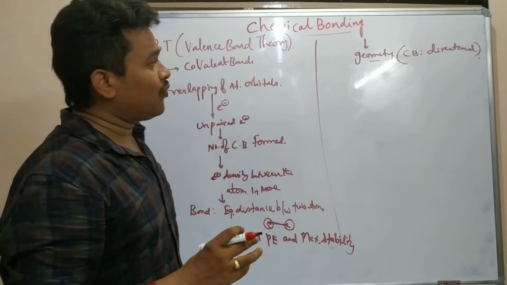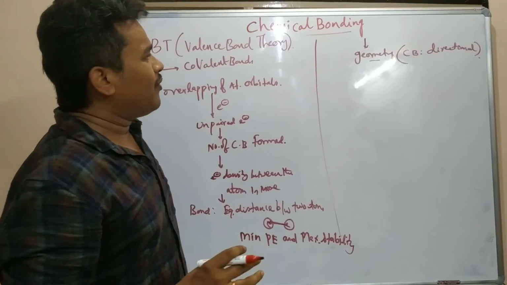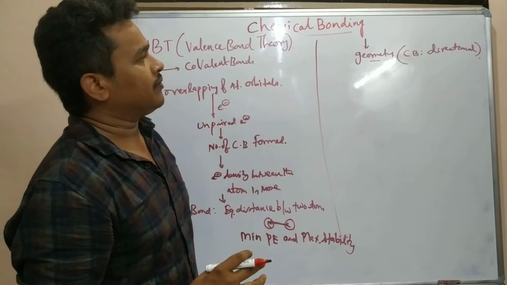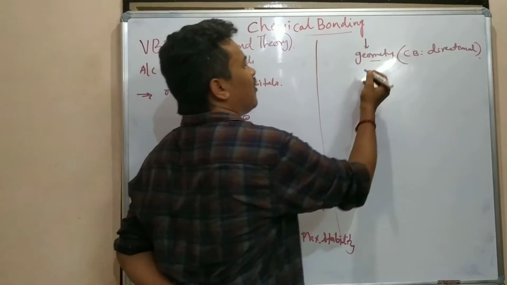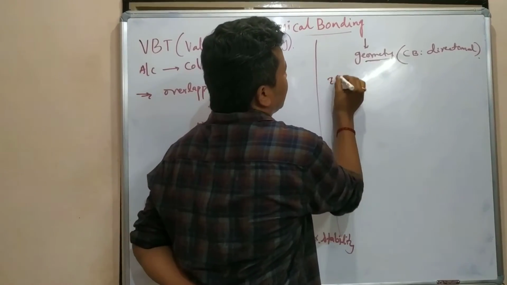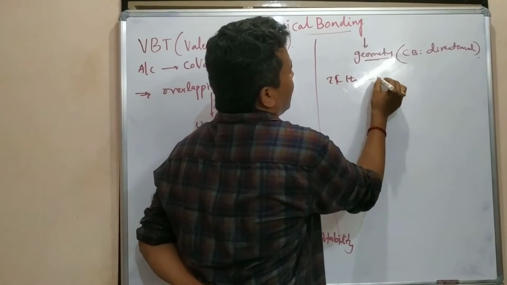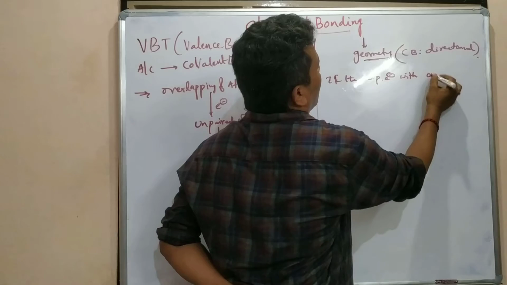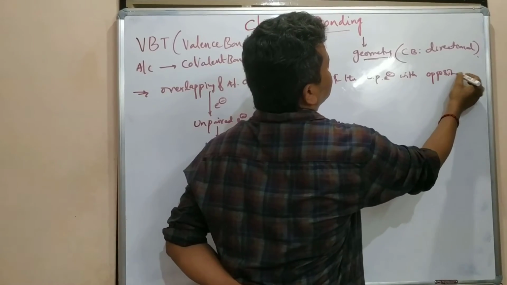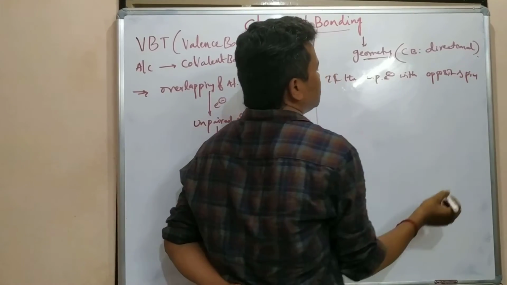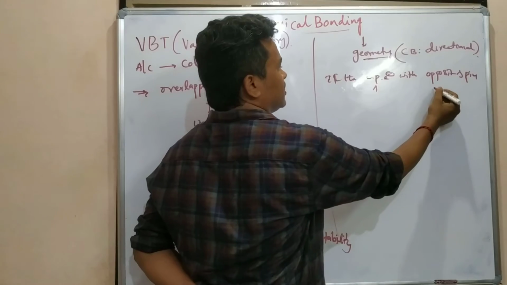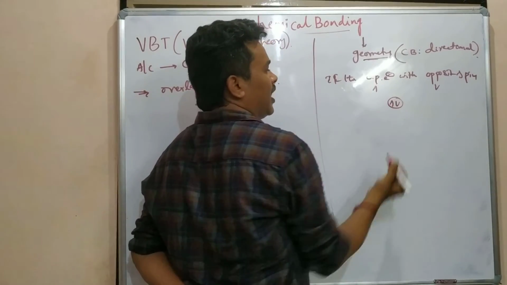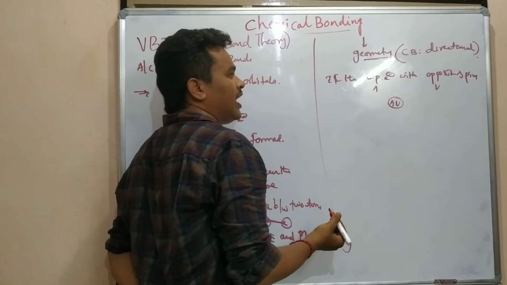Here, what is there? Overlapping. What type of overlapping? Effective overlapping. The overlap will be effective if the unpaired electrons have opposite spins, this side one spin, this side the other spin. These two electrons can come and form a bond, and only then it will be effective.